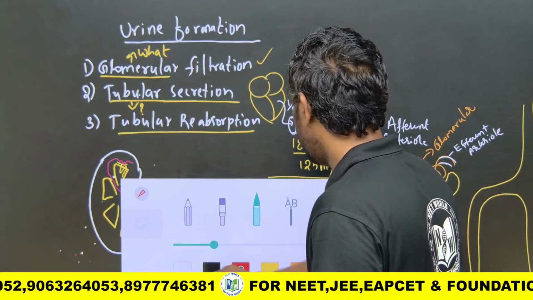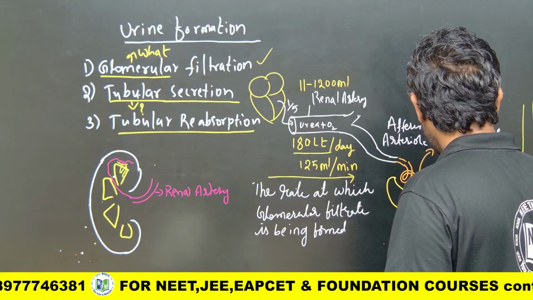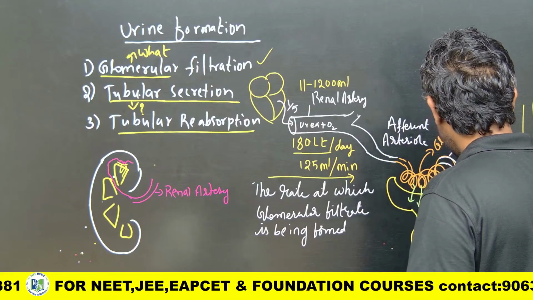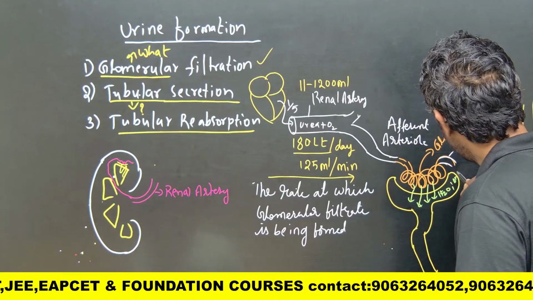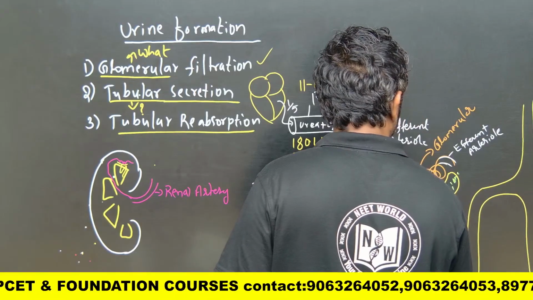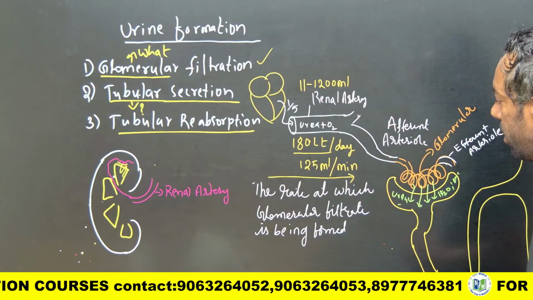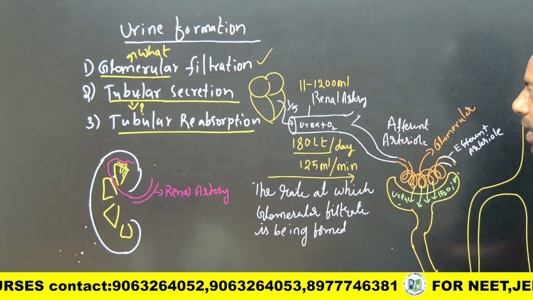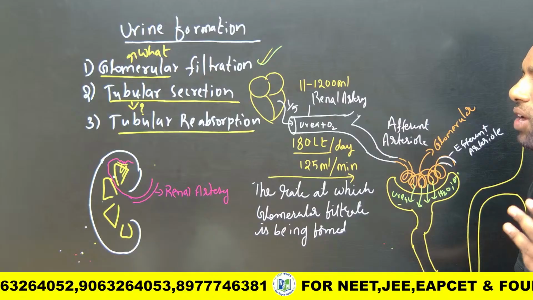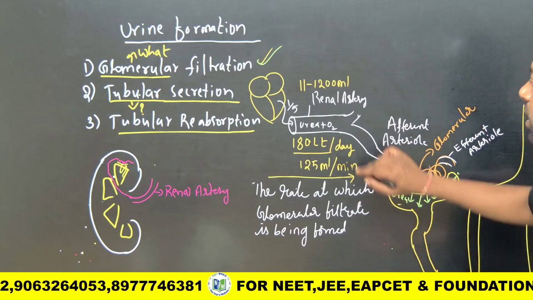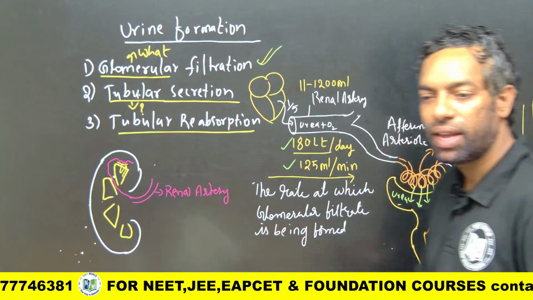That is actually how filtration is going to take place. What kind of elements? Water they can filter, ions they can filter, all the liquid part, and urea, all liquids they can filter here. That is the first step, glomerular filtration. For a day it is 180 liters, for a minute it is 125 ml.